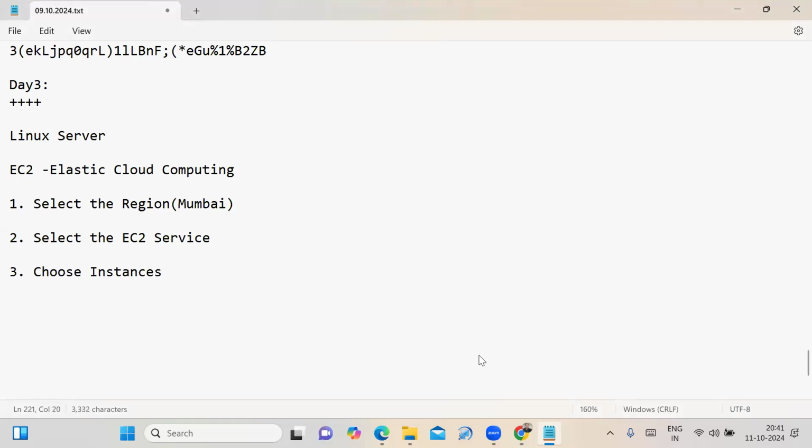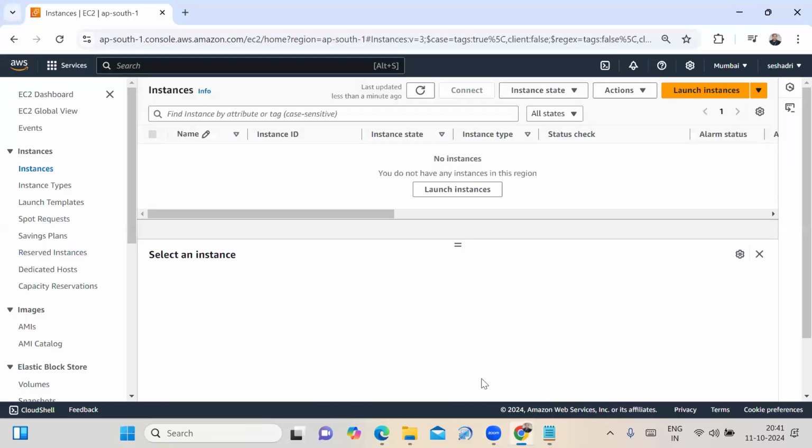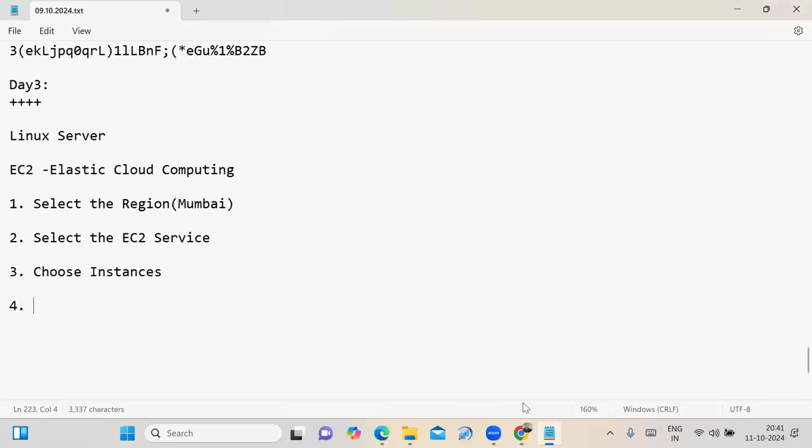You have to choose the instances option. There are no instances. Now you have to launch the instance. The launch instance option is here, and here also. Now I can click here on the launch instance option.